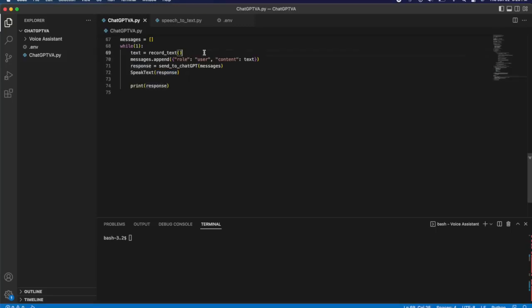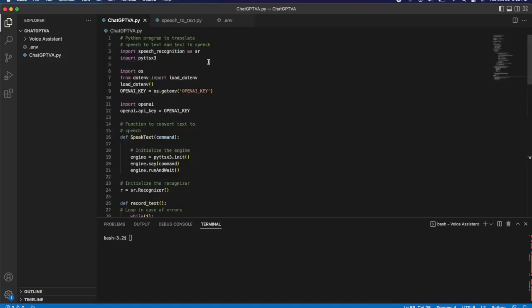So now I'm going to scroll to the top of this file so that I can go over those functions in more detail. But before I do that, I will say that you will need to import these libraries right here that I'm highlighting, as they are necessary for the speech to text and text to speech portions of this code. So I would just make sure that you import them and then you'll be good to go.